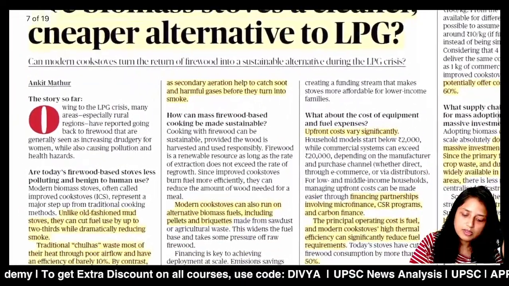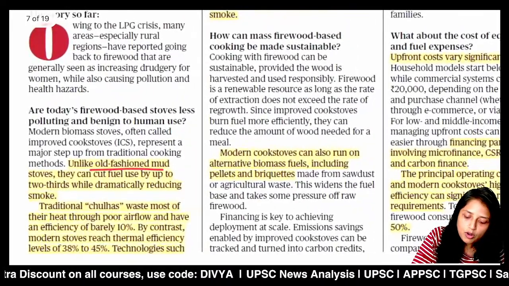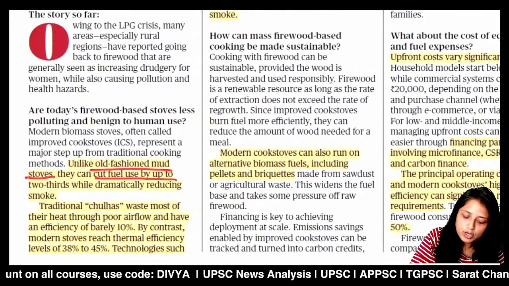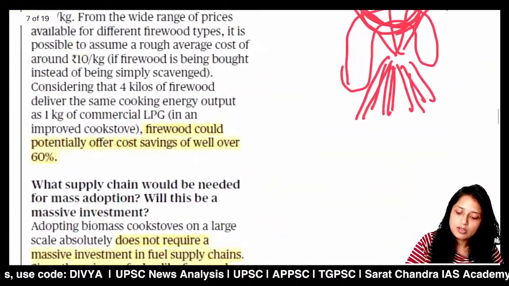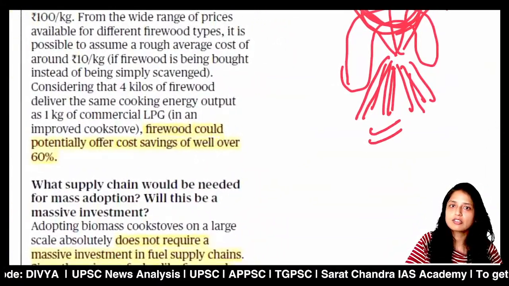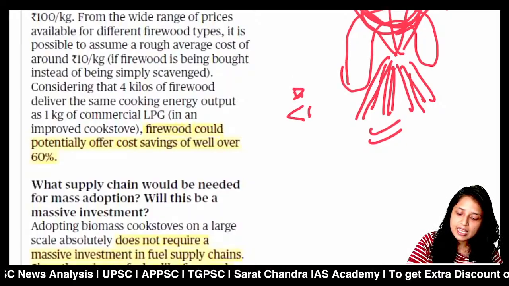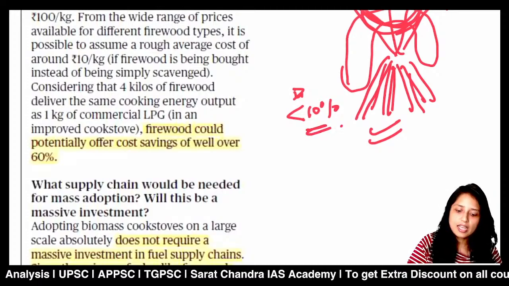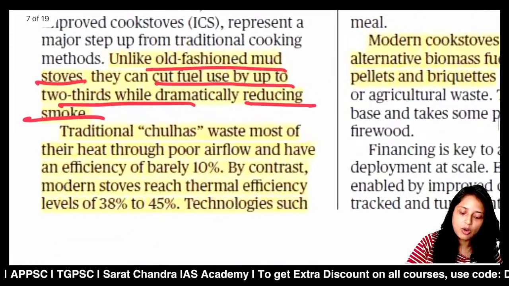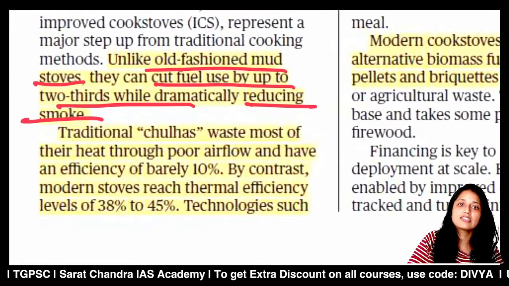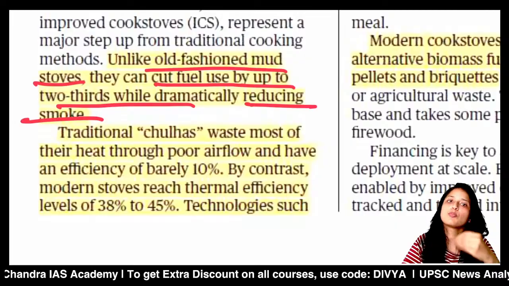Now here comes the entry of the improved cook stoves. Unlike the old-fashioned mud stoves, they can cut the fuel use by 2/3, reducing the smoke. The reason is that when we were using the traditional chulas made of wood, the efficiency was less than even 10%. But with the improved cook stoves, the efficiency has increased a lot. And if the efficiency has increased, then the use of firewood has reduced, and that means the smoke is also reduced.